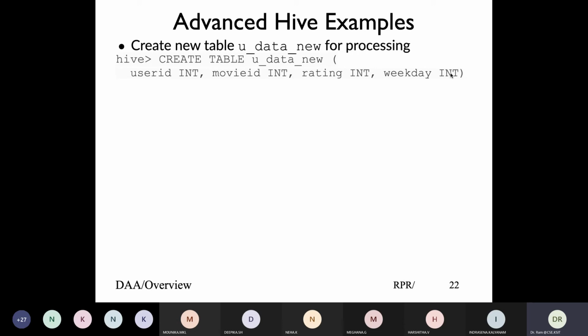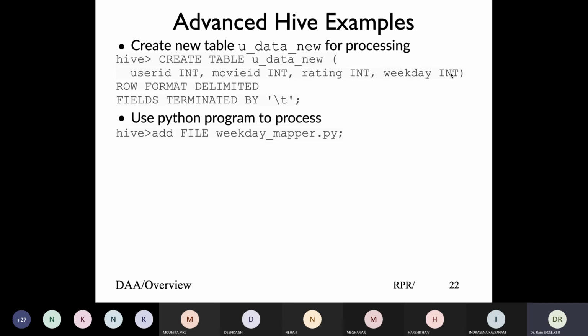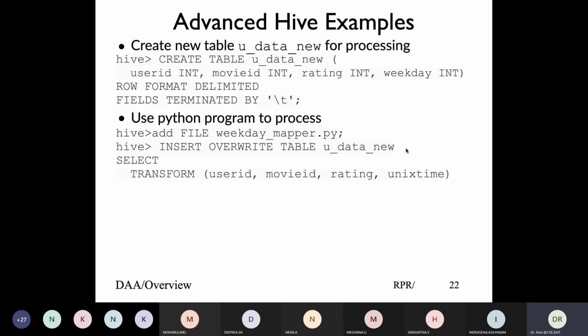Now you want to convert this into int using ISO weekday 1 to 7. So we'll basically do the Python program, say add file weekday_mapper, and now we do transform. We're saying insert into u_data_new, select from the previous table.